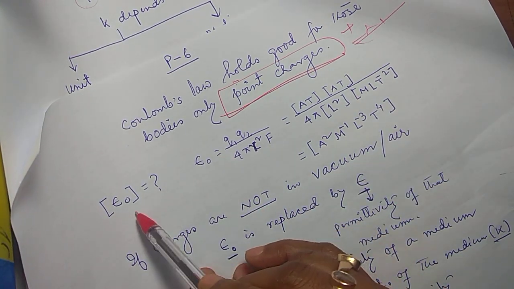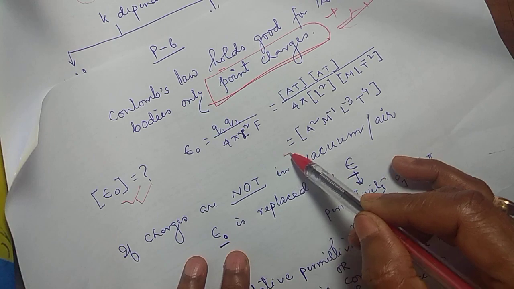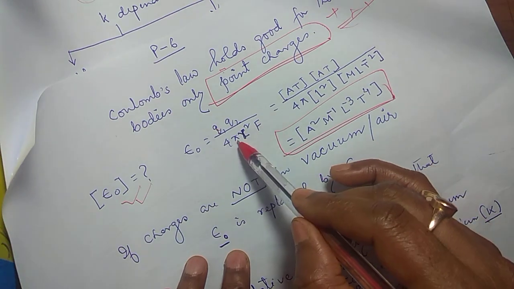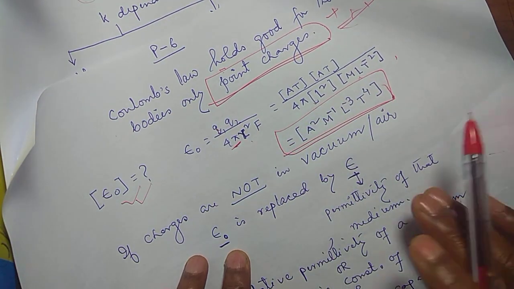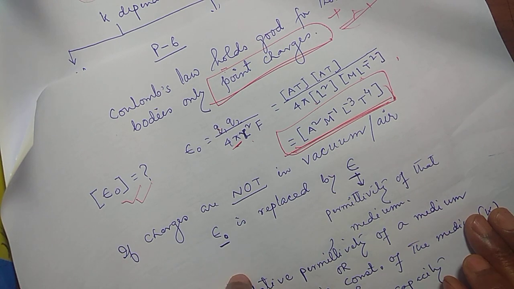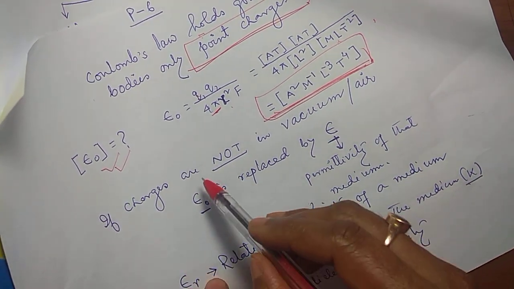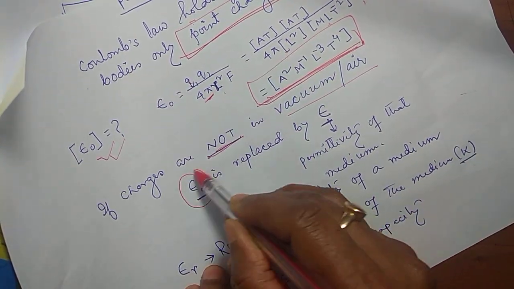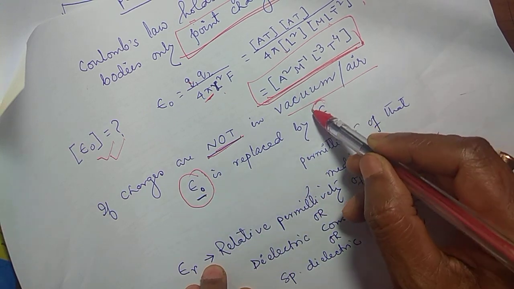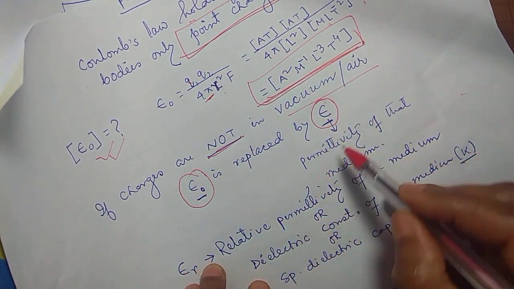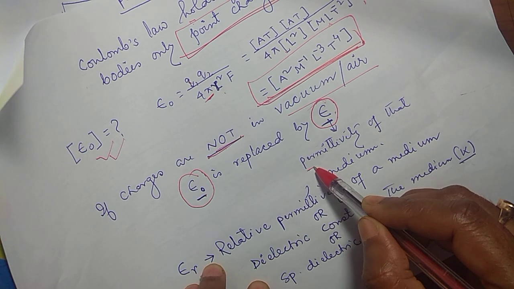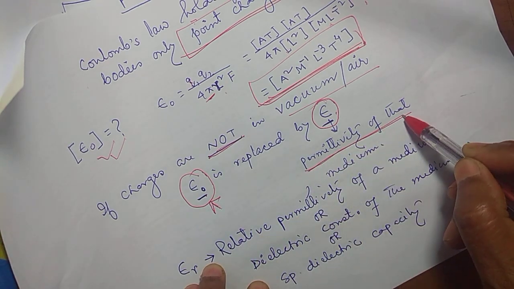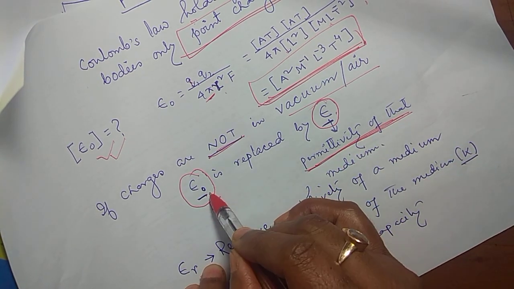Now if you put the dimensions of epsilon naught, then the dimensions are this. Sometimes it is asked in the exam. Very easy. Put the dimensions of Q1, Q2, 4 pi has no dimensions, r square, all these things. So these are the dimensions of epsilon naught. Now as I said, if the charges are not kept in air or vacuum, then we replace epsilon naught by epsilon. So it is known as permittivity of that medium. It was absolute permittivity, and now it is permittivity of that medium.